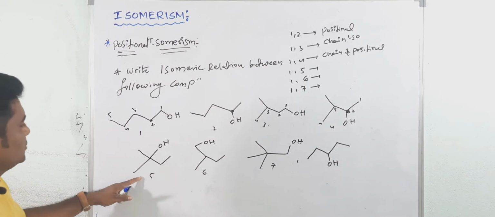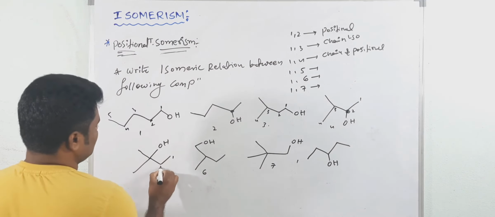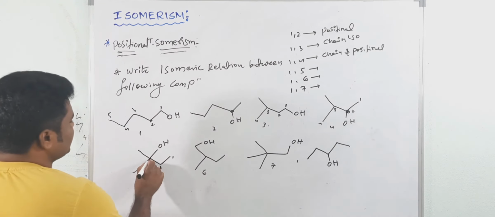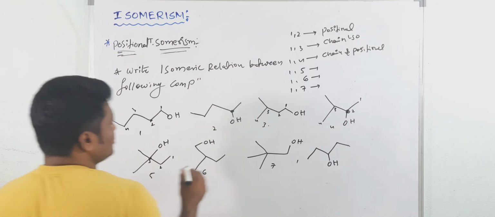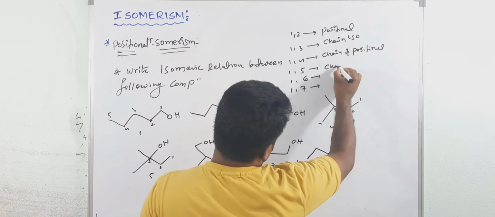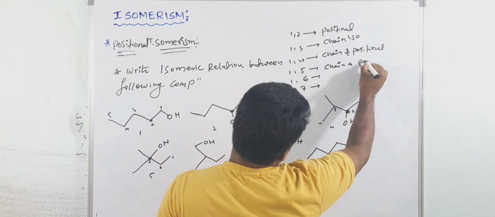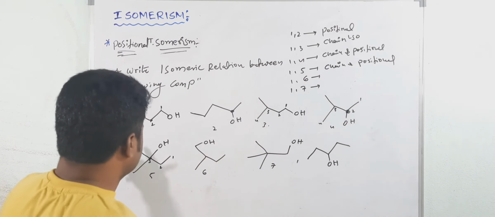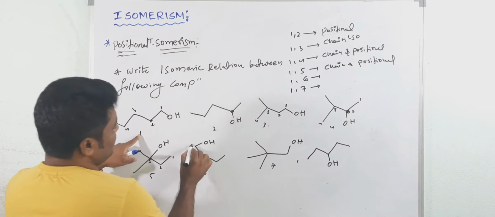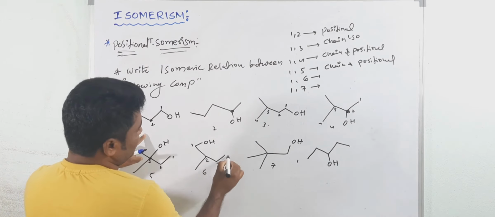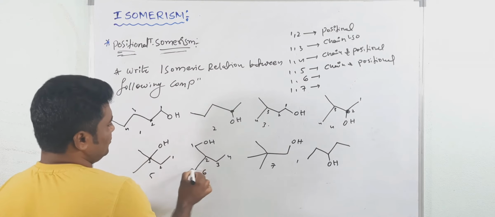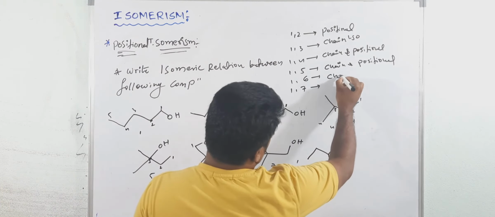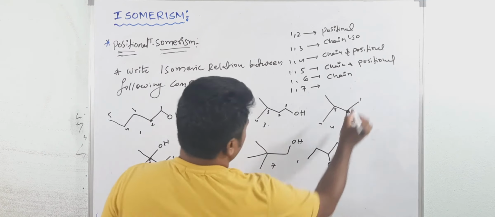Now take the 1 and 5 relation. See here 1, 2, 3 and this is 4. So position is different and chain is also different. So again this is chain and positional. Next 1, 6. See 1, 2, 3, 4. Position of OH is the same, but it's a structural difference. It means only chain isomers. 1, 6 are only chain isomers.